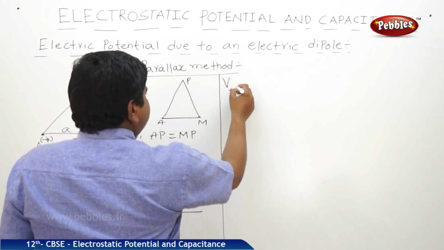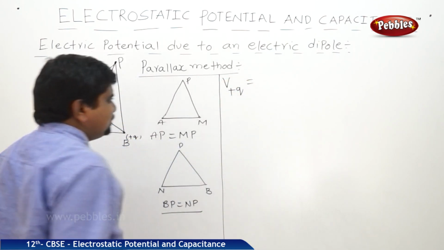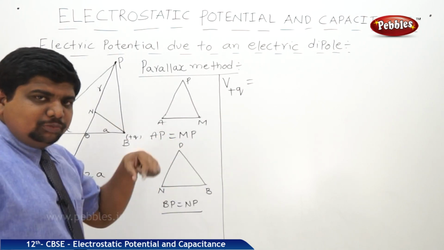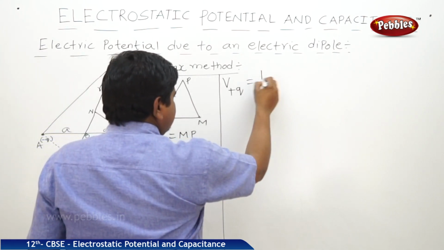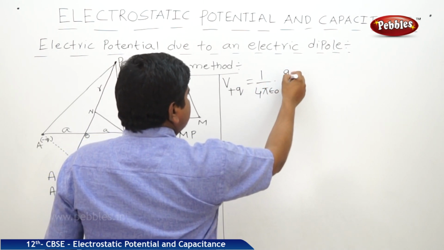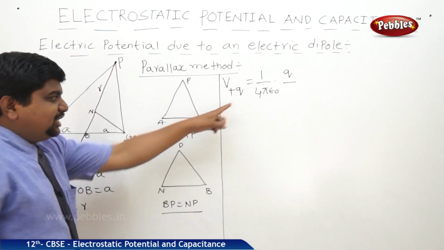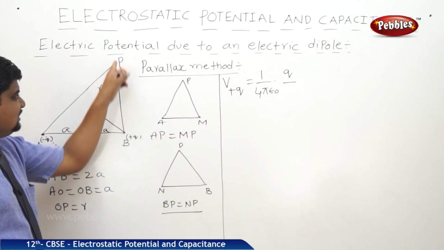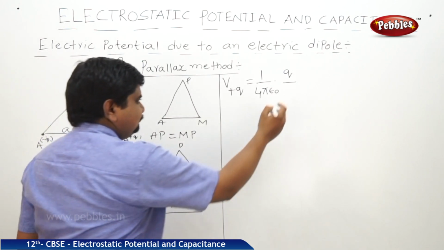What is the formula for V at plus Q? V is equal to 1 by 4 pi epsilon naught into Q by r. Plus Q charge is located at B. Then what is the distance? BP.